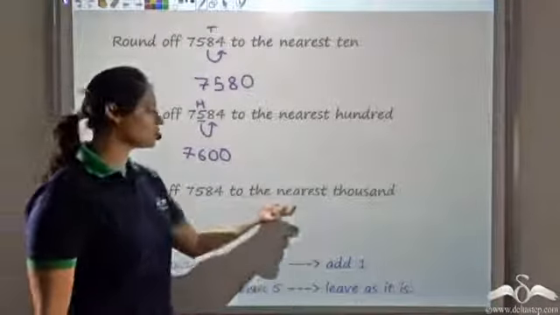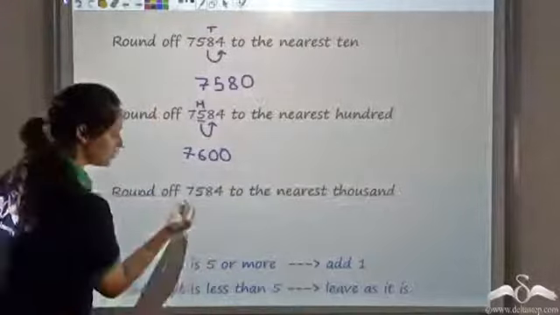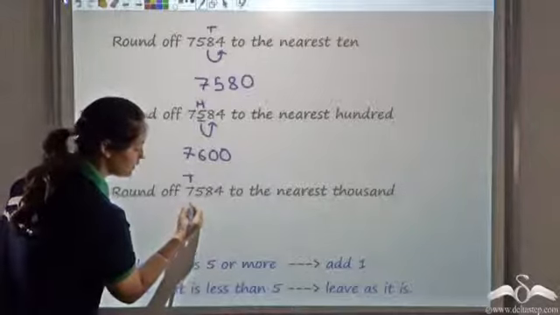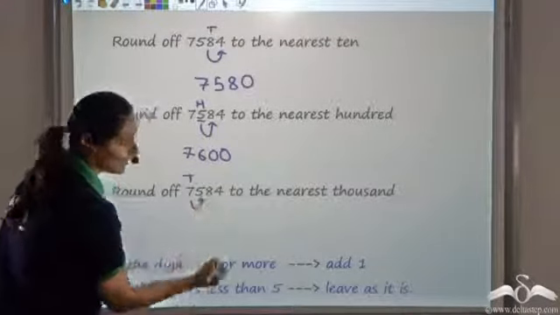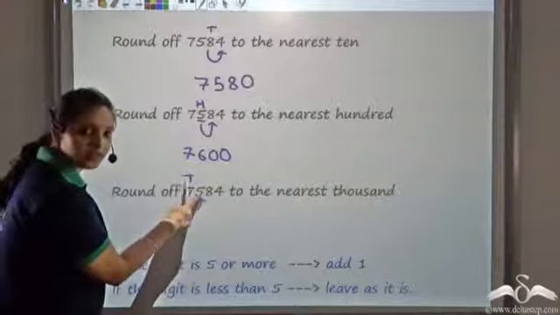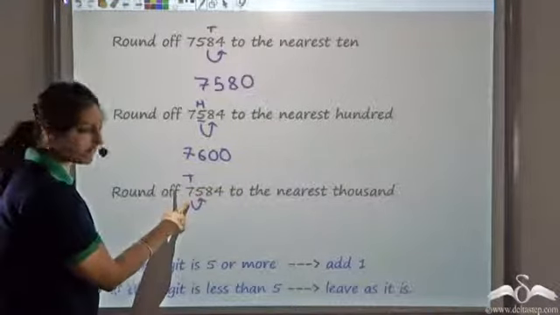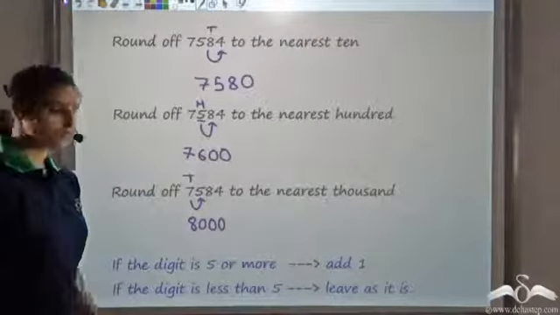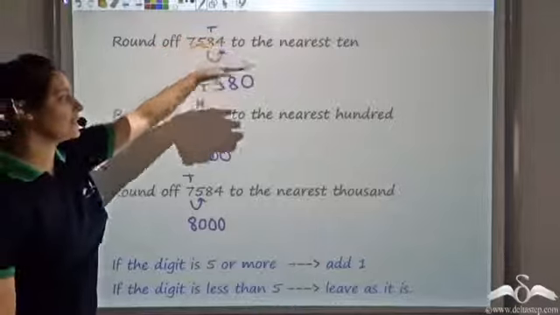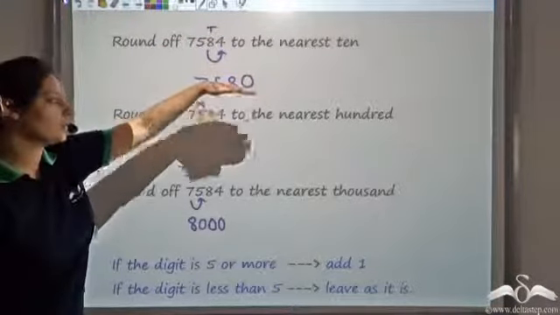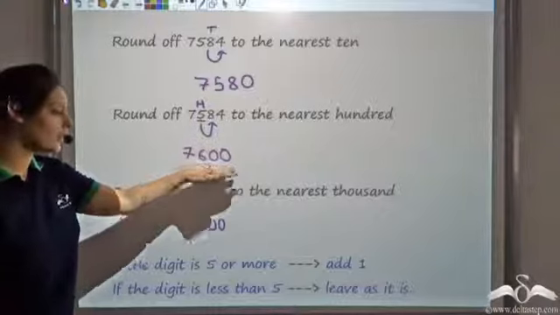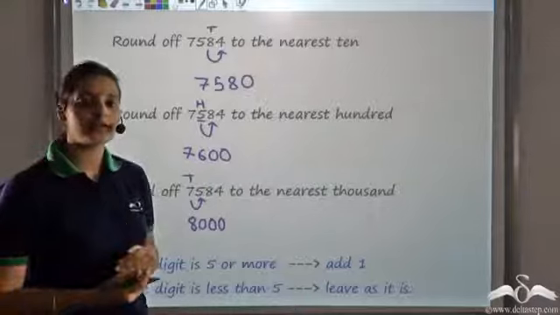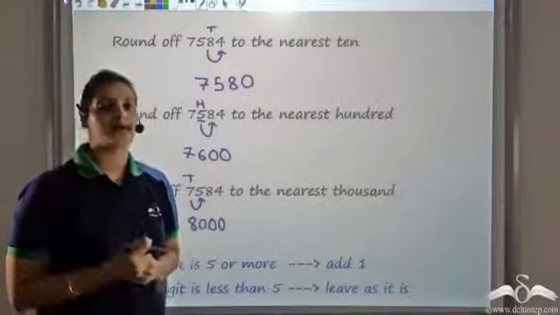Now I want to round this off to the nearest 1000. This is the thousands place. To round it off to the nearest 1000, I look at the column right next to it. This digit is 5. So for 5 or more, I add 1 to it. So this becomes 8000. So this number to the nearest 10 is 7580, to the nearest 100 is 7600, to the nearest 1000 is 8000. So this is how you can round off numbers, and rounding off helps you while approximating numbers.